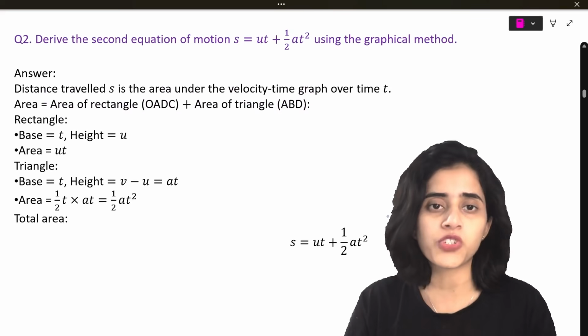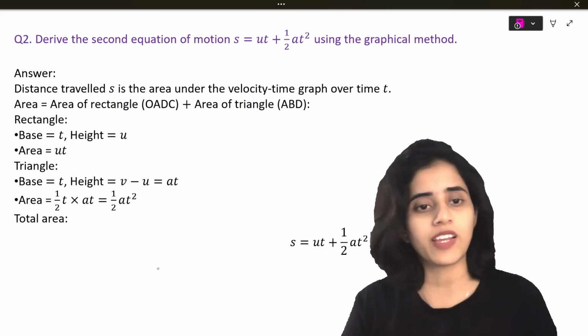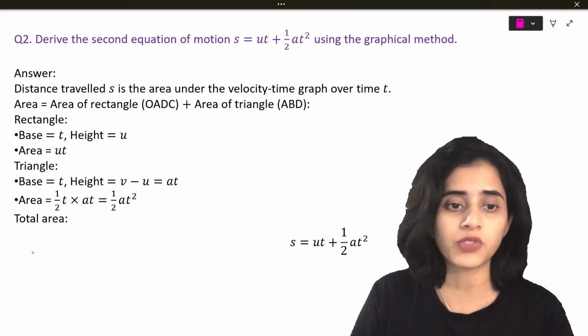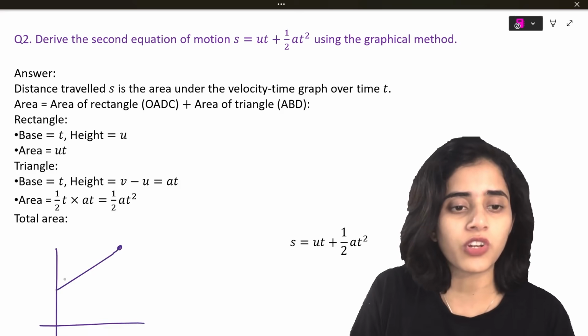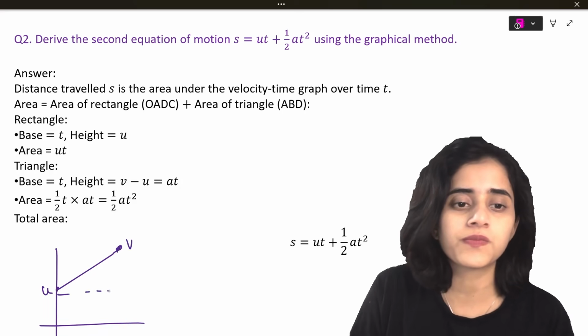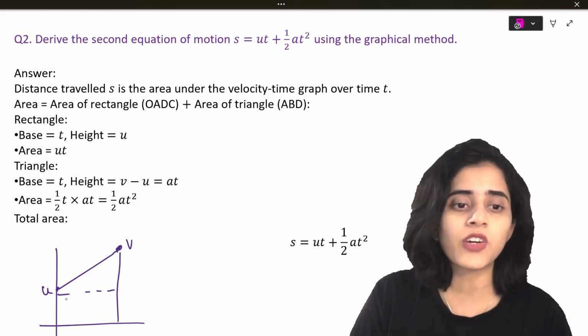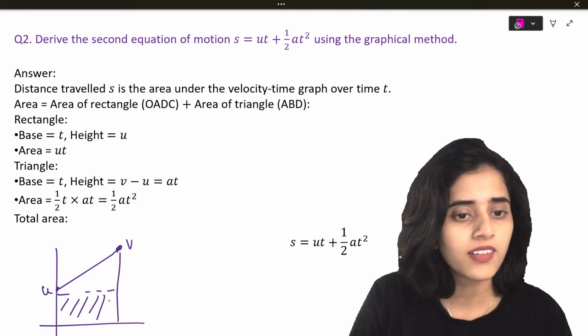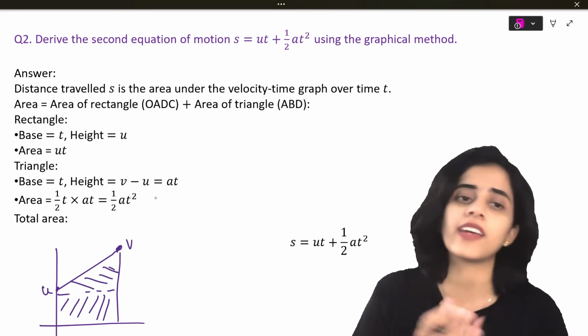Derive the equation of motion s equals ut plus half at square using the graphical method. Again, you have to draw the same graph, okay? Same graph. I should have put a graph here. I'm sorry for that. This is u. This is v. Same graph. So first you take the area of this rectangle and then the area of this triangle and then you add them, you'll get the answer.